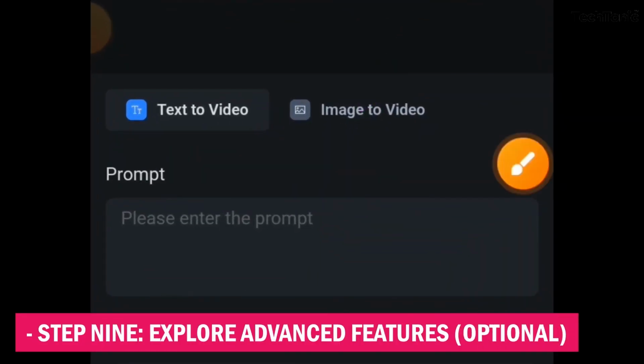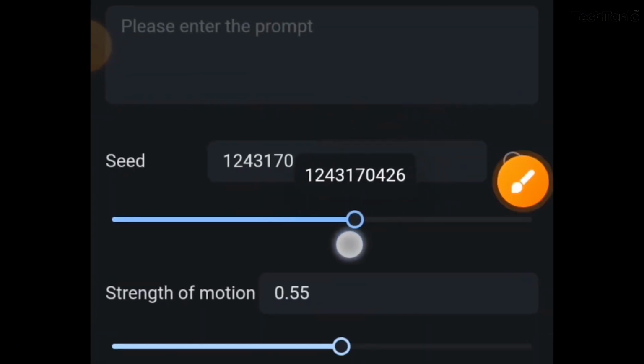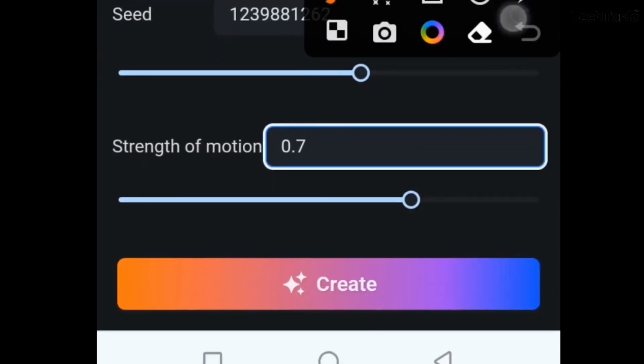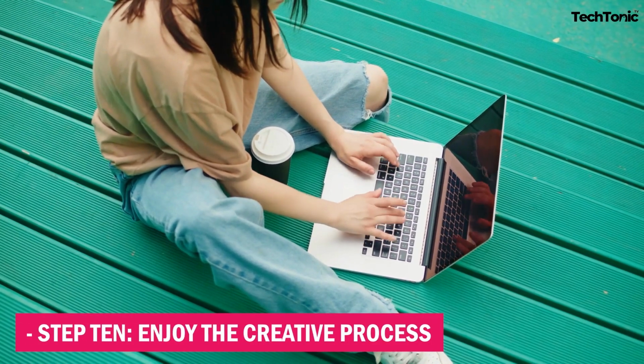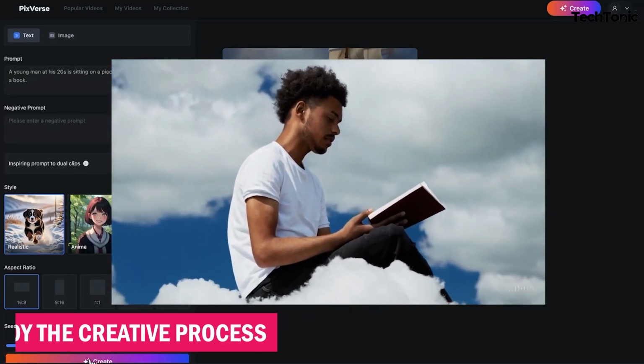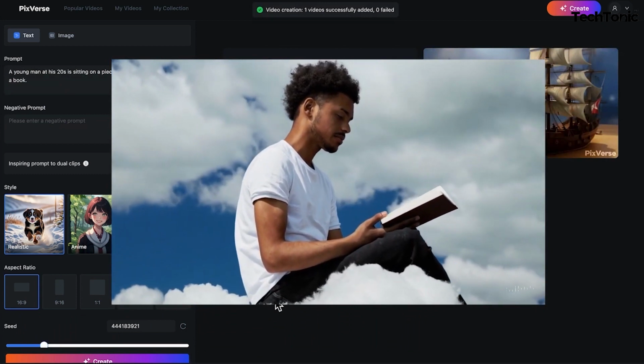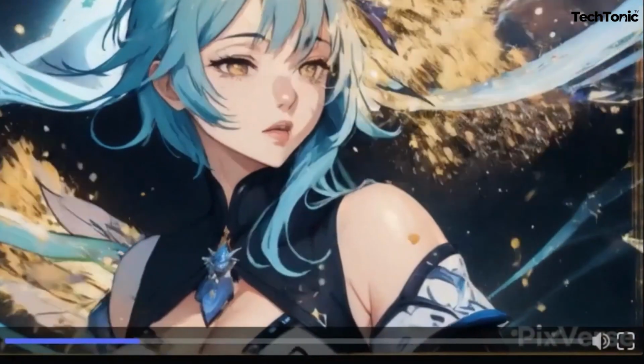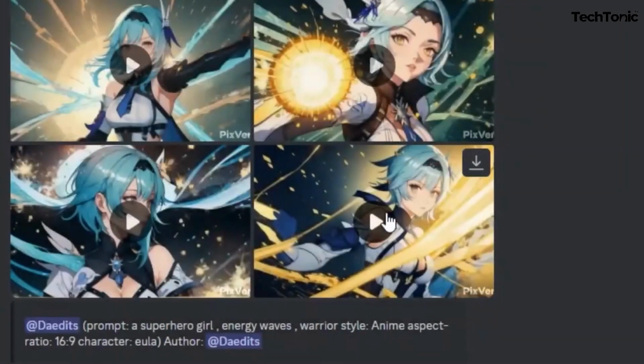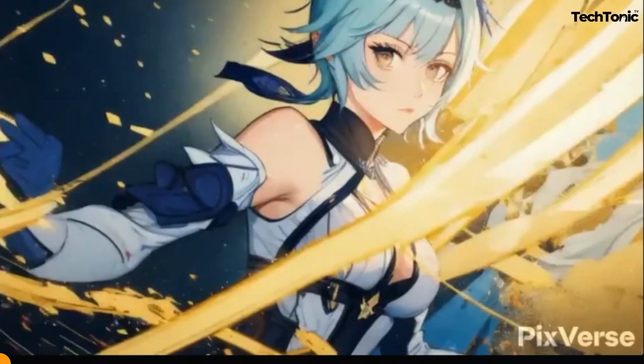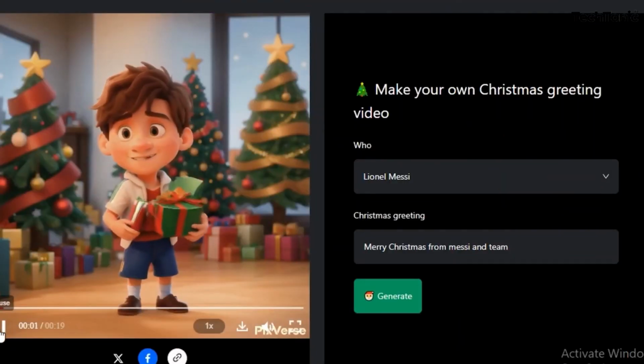Step 9. Explore advanced features, optional. Delve deeper into PixVerse's advanced features for additional creative enhancements. Step 10. Enjoy the creative process. Embrace the joy of creating stunning visual content with PixVerse. That's it. You're now ready to unleash your creativity and make movie magic with PixVerse. Happy video making! PixVerse AI isn't just your average video tool.